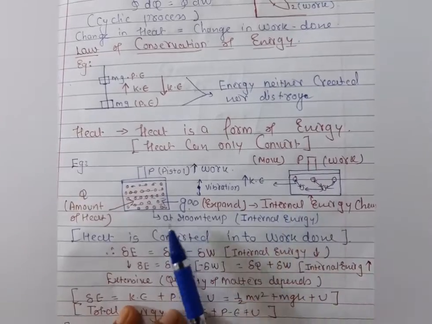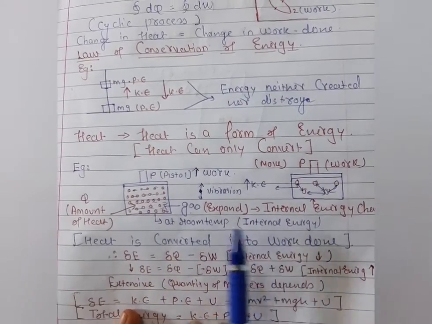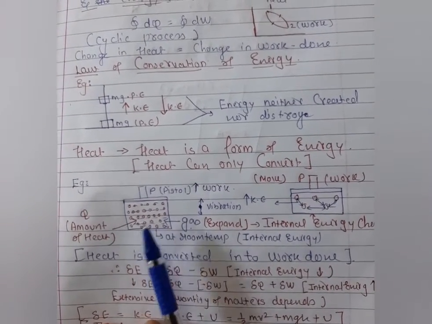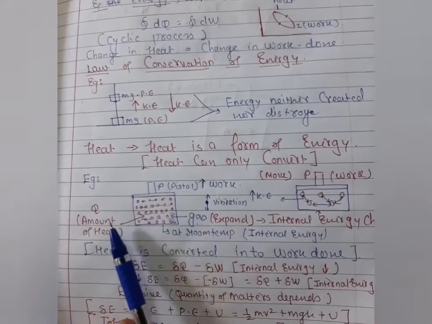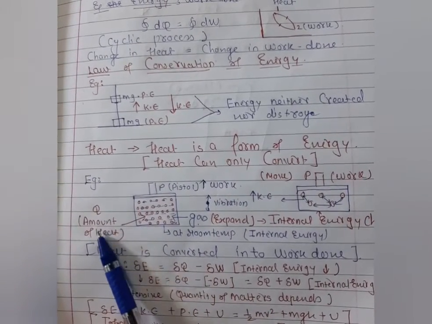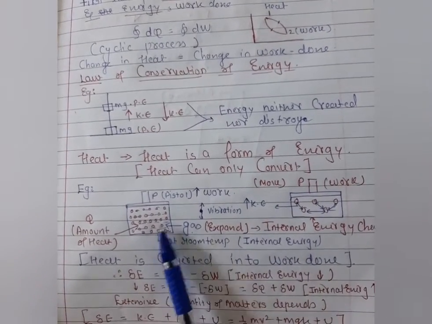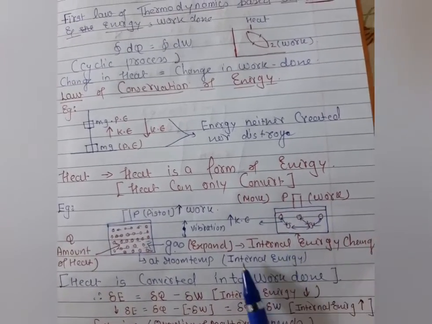Then what happens by this process? You can see, students, at room temperature the condition is this, and at room temperature the molecules have some internal energy. Always remember, when the molecules are at room temperature, they do not experience any external heat energy. That time also the molecules have some internal energy. And when we apply energy, the internal energy of the molecule changes.